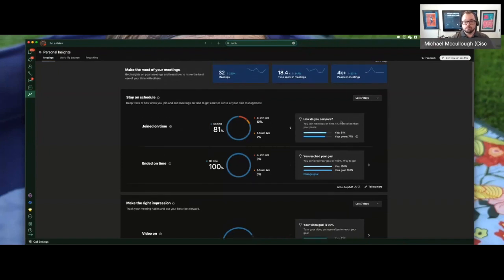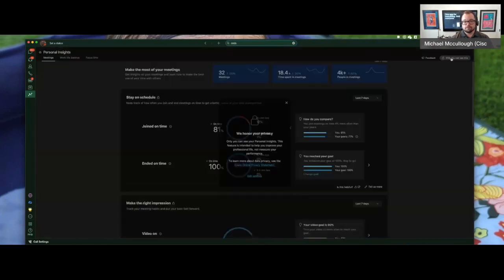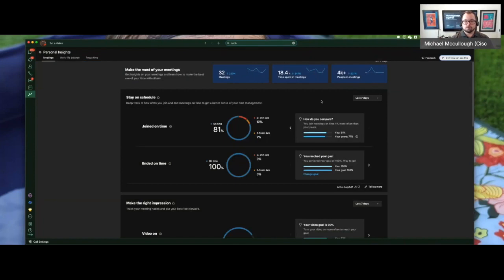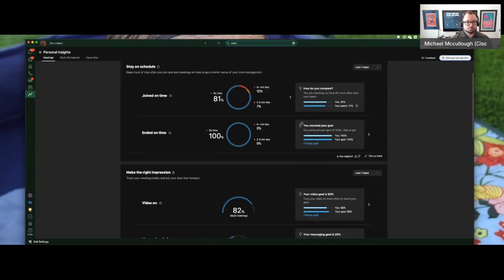Now, what's really important about this, in the top right corner, you'll see this highlighted. Only you can see this. Privacy is very important to Cisco, and we want to make sure that this is just for you to start digesting this information and make changes that you might feel would be beneficial for you.